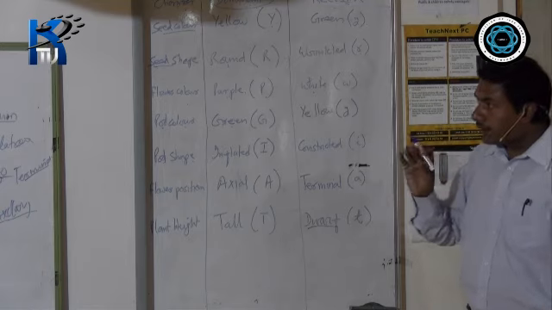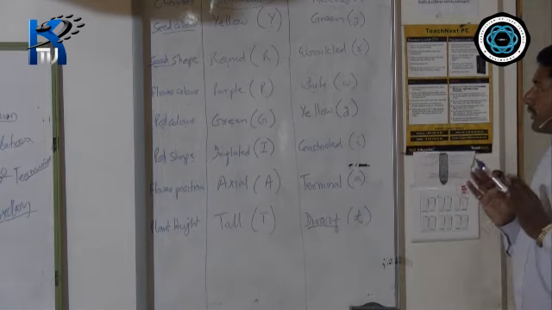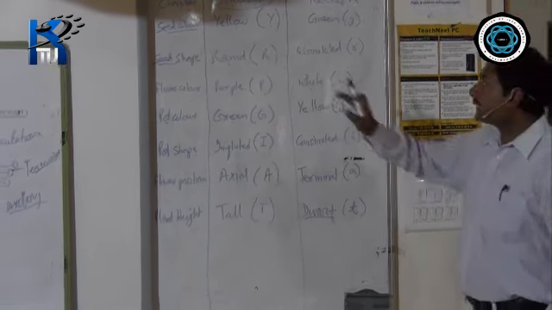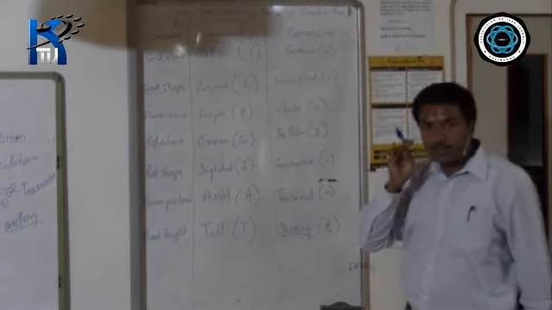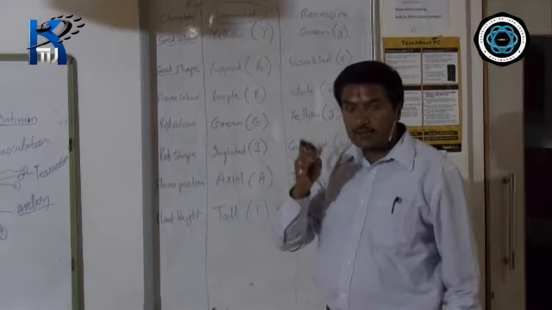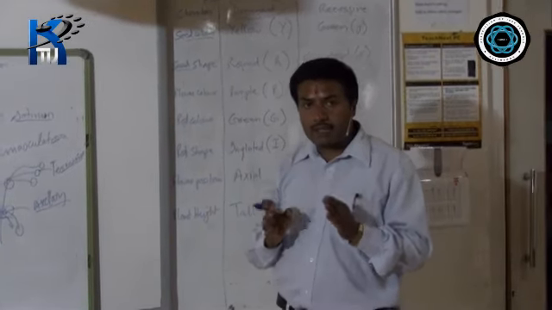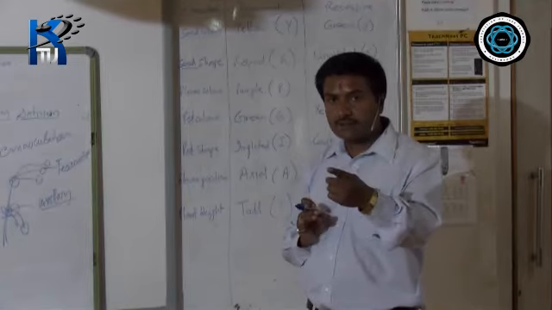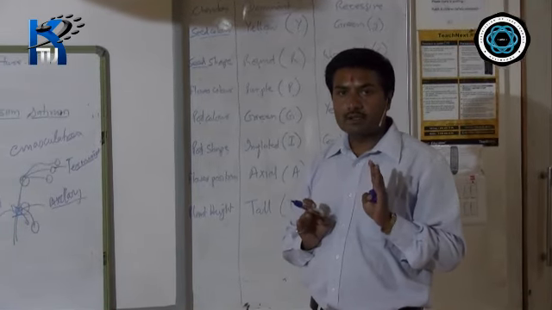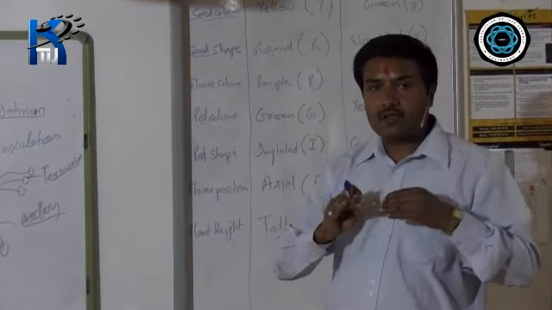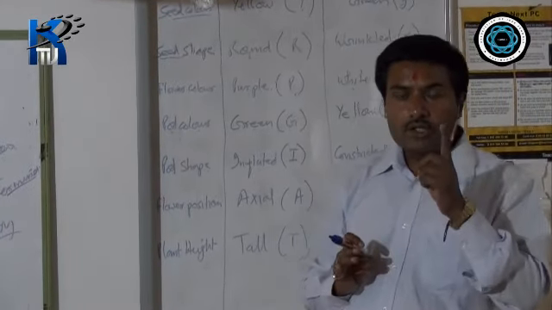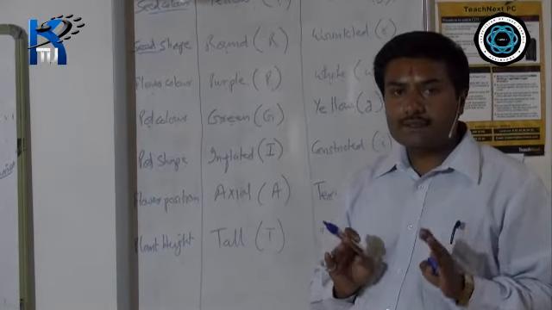Now here you have to be very clear regarding the words dominant and recessive. Students, if any of the features of the parent get expressed in the first generation, then you call it dominant. If the character does not get expressed, the features are not seen in the first generation, you use the term recessive character.